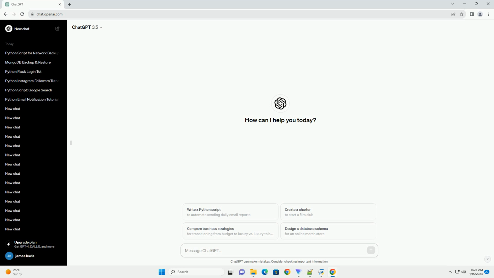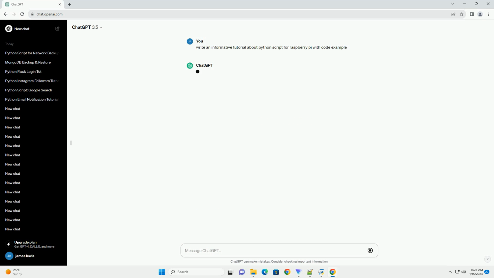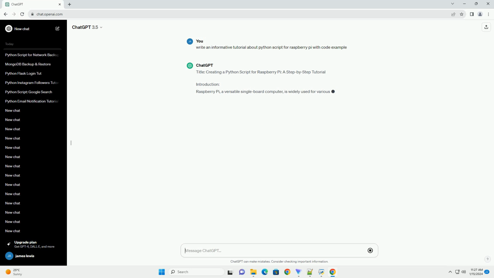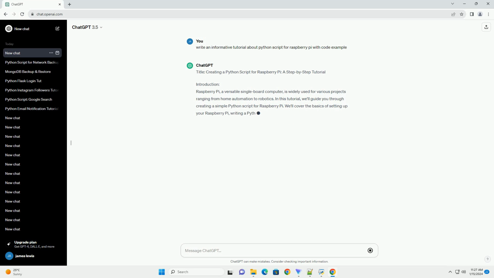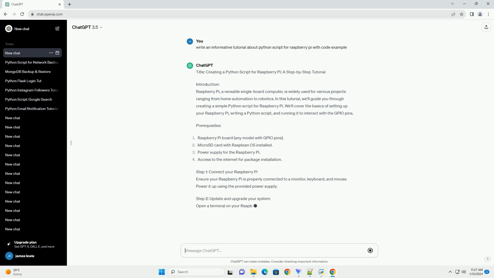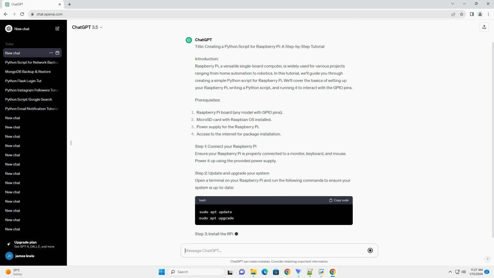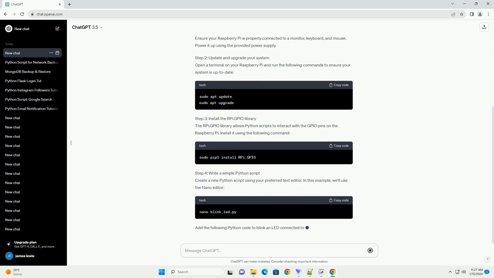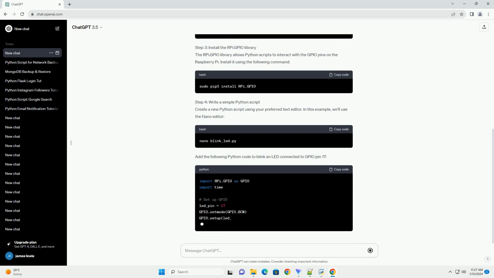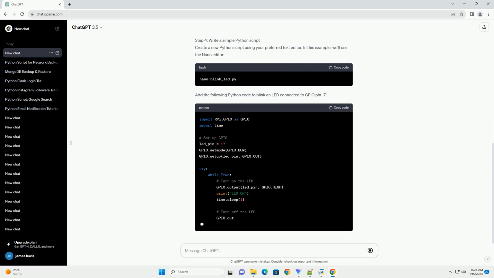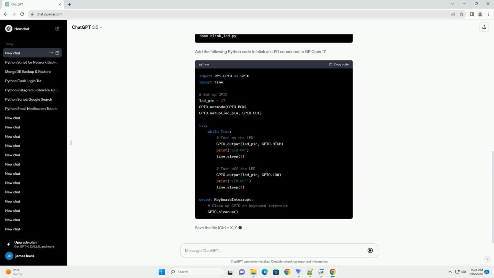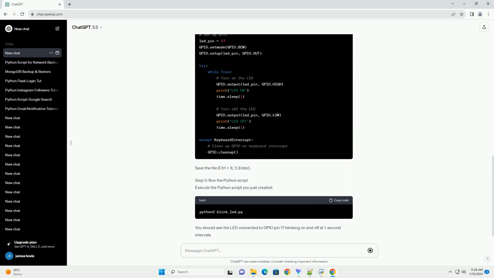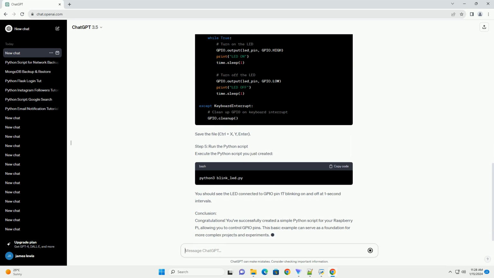Title: Creating a Python script for Raspberry Pi, a step-by-step tutorial. Introduction. Raspberry Pi, a versatile single-board computer, is widely used for various projects ranging from home automation to robotics. In this tutorial, we'll guide you through creating a simple Python script for Raspberry Pi. We'll cover the basics of setting up your Raspberry Pi, writing a Python script, and running it to interact with the GPIO pins.